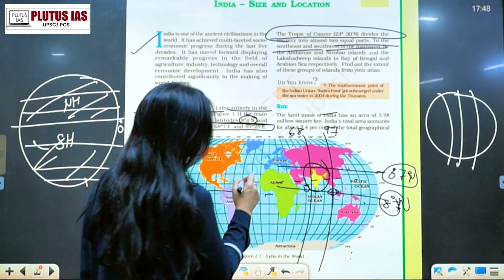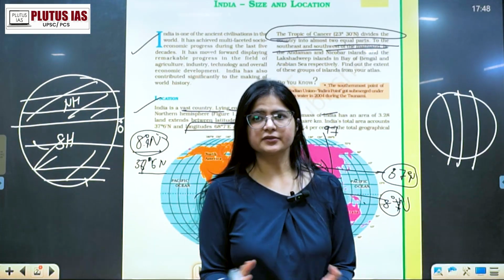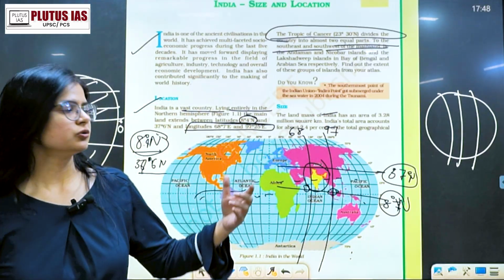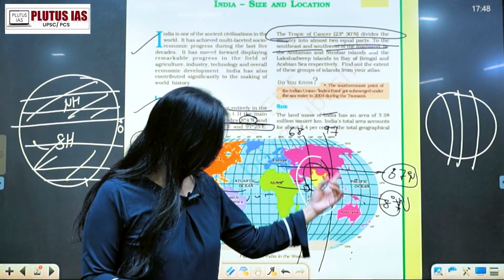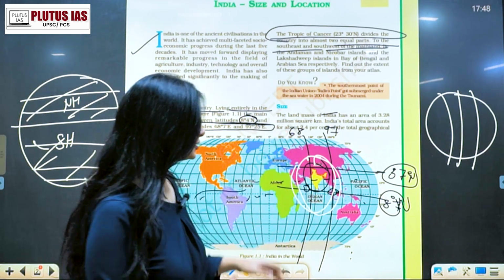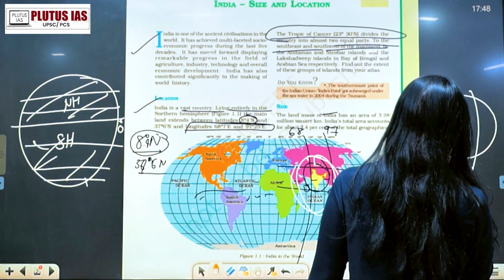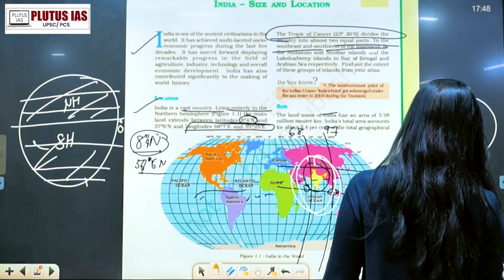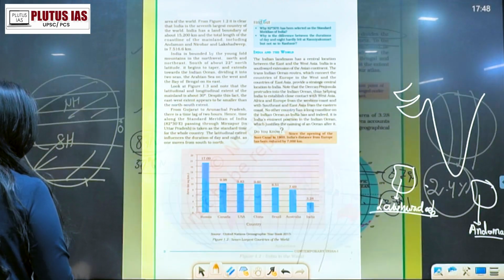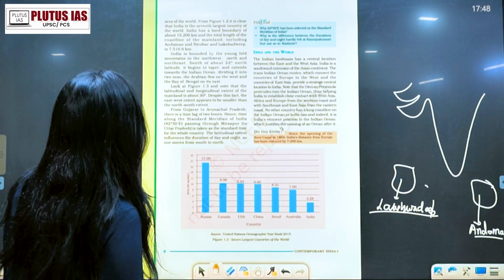It means that out of the whole 100%, only 2.4% is what India, the Indian country, is acquiring. And if you see the population of India, that is too high, right?